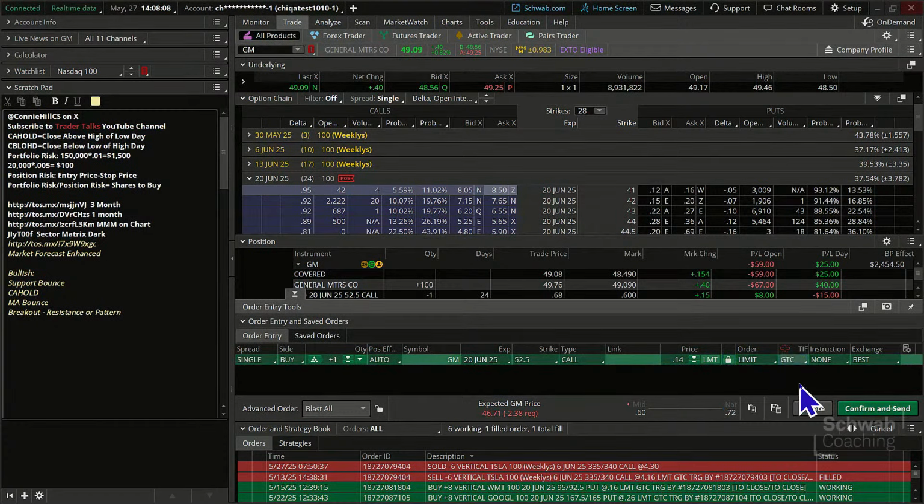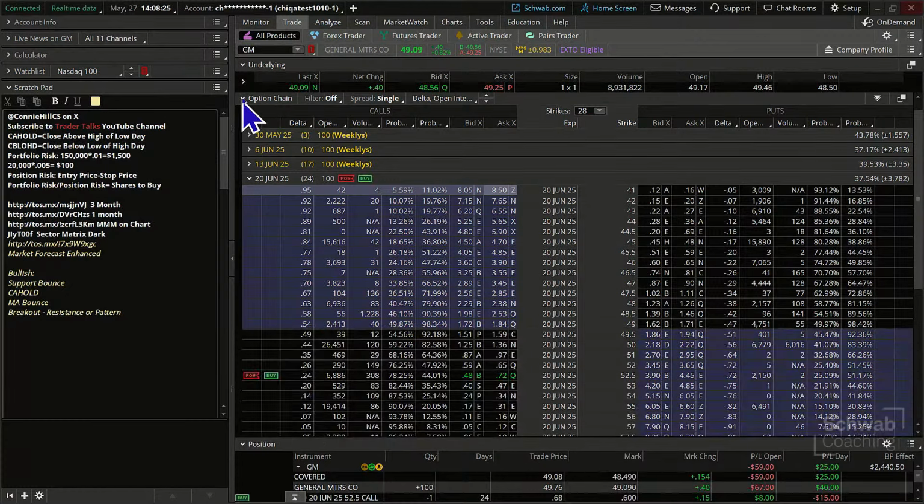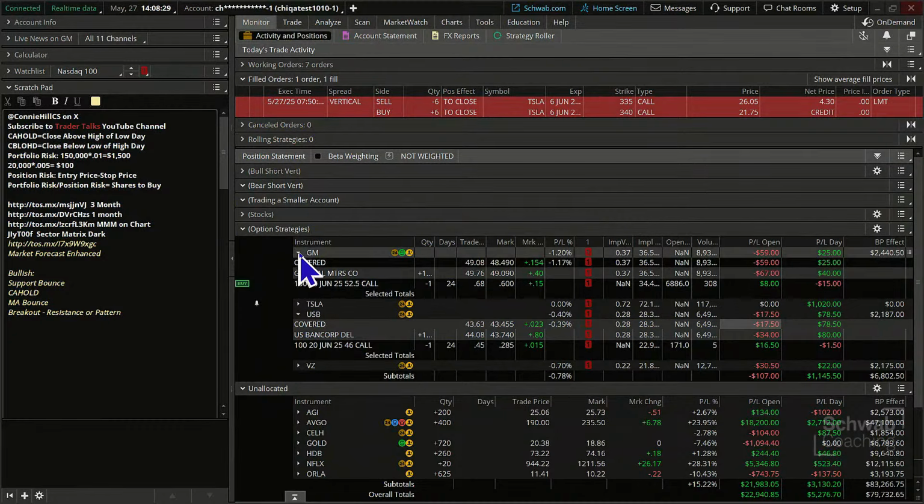Now, if we get called out on this trade, we're okay with it. Okay, if it hits our strike price, we're happy. We receive something for selling the call, and we'll receive some growth in the stock. Okay, so that's why we're only looking to maybe get out one side of it. All right, next one up. Let's come back over here to our monitor tab. There's our GM.